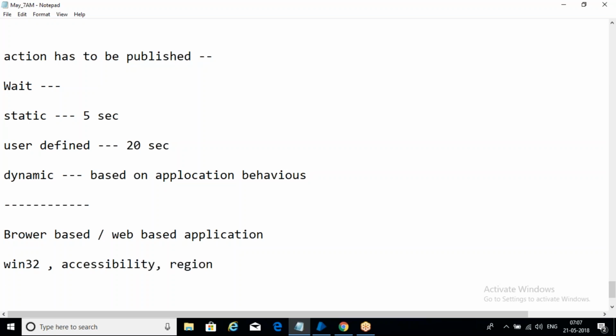Same modes we have for browser based. Along with these three things, we have an extra mode called HTML mode. This is your default mode for your browser based application. By default, we have to use HTML mode for browser based application, like Win32 is your default mode for Windows application, right? The same way HTML is your default mode for browser based application.